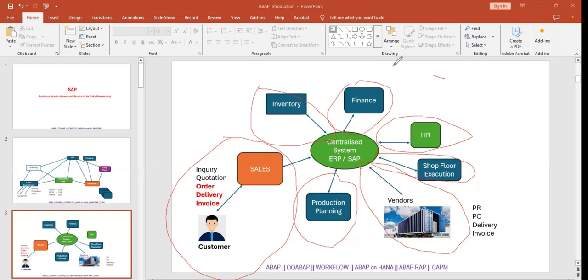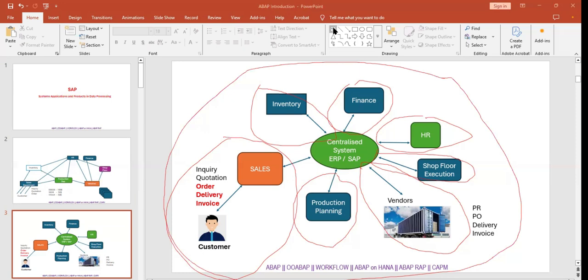For all these modules, if any customizations come, customization means if you want to create a new program or update any existing functionalities, for that we need ABAP.